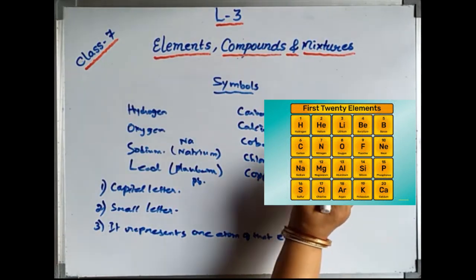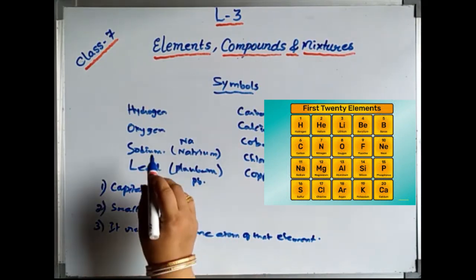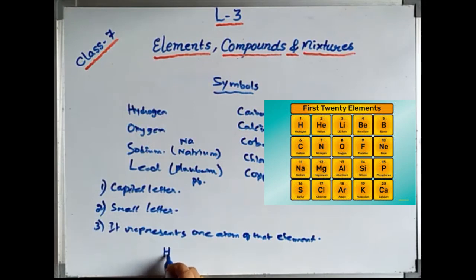If I write only Ca, how many atoms are present? Only one atom of calcium. If I write only Na, one atom of sodium is there. If I write H, then one atom of hydrogen is there. If I write H2, then how many atoms are there? Two atoms are present in hydrogen. Understand? Here O3, that means three atoms are there. And if I write only H, only Cl, then they have one atom each.